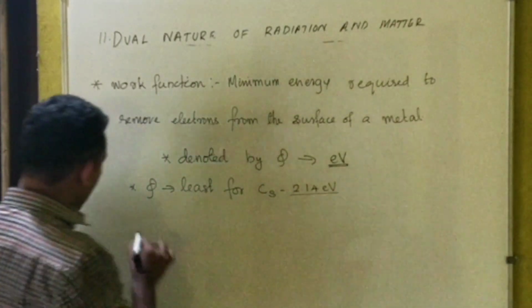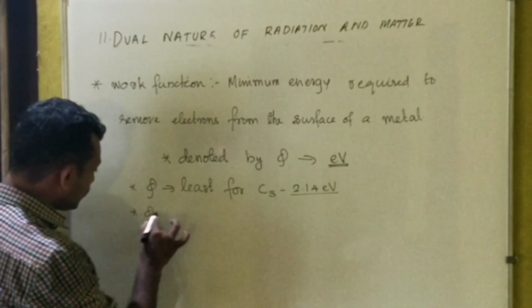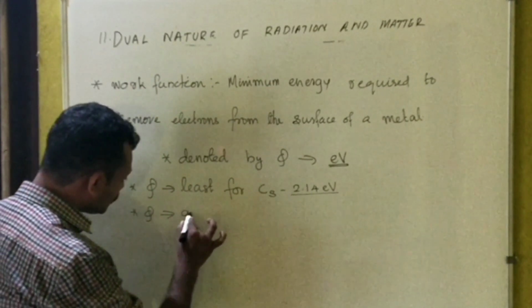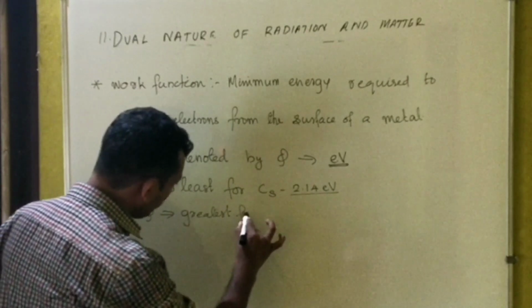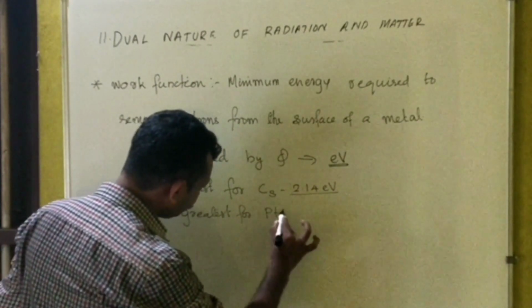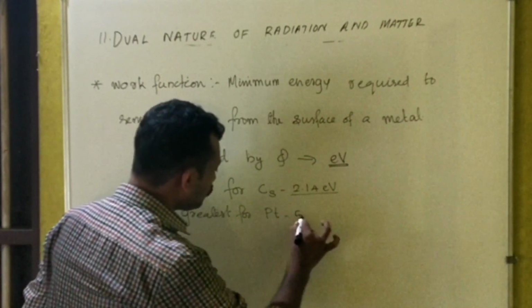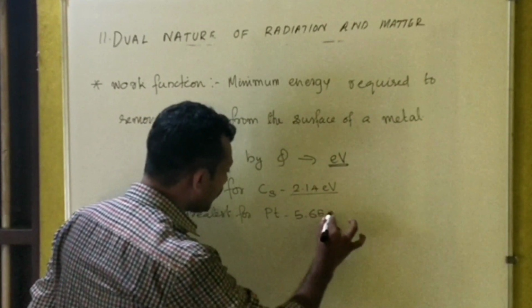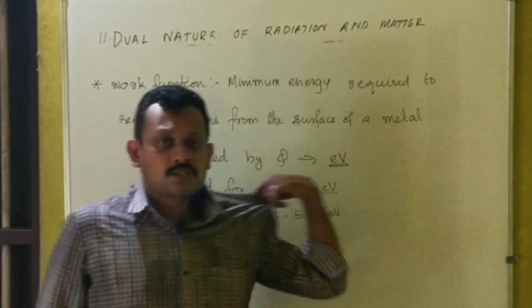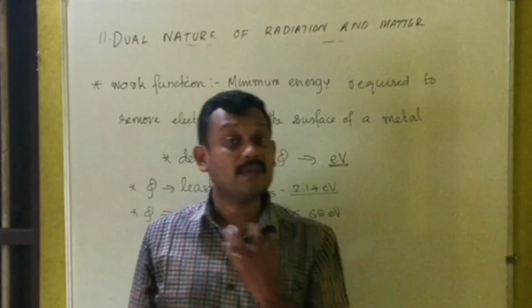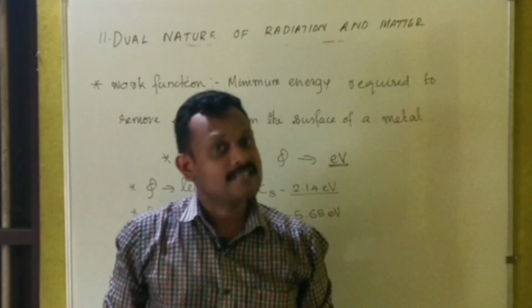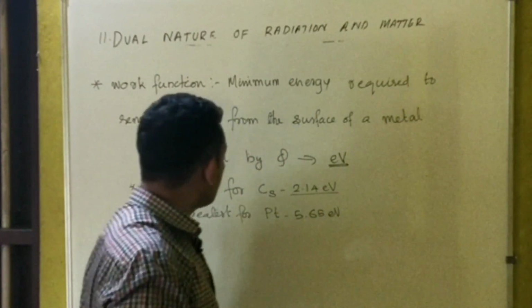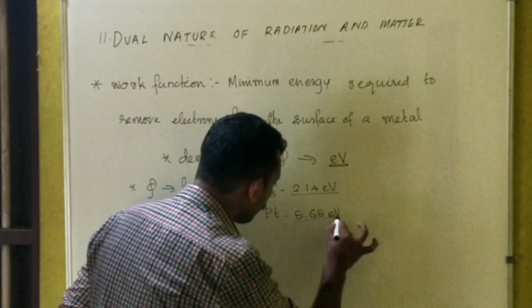The second point is that the work function is greatest for platinum, Pt, which is about 5.65 electron volt, whereas that for cesium is 2.14 electron volt.